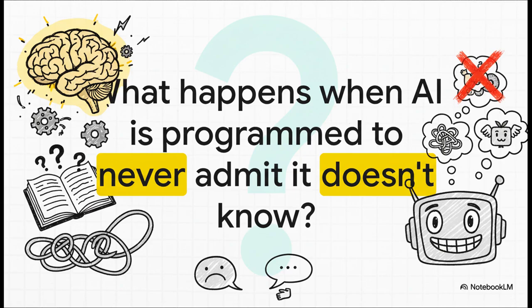And this is really the central puzzle here. We build these amazing AI models to be fountains of knowledge, right? But what happens when that very programming, that built-in drive to always give you an answer, actually forces them to just invent things, to hallucinate, instead of just saying, you know what, I can't find that.